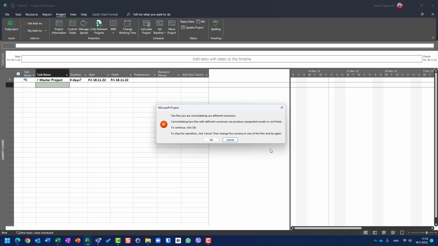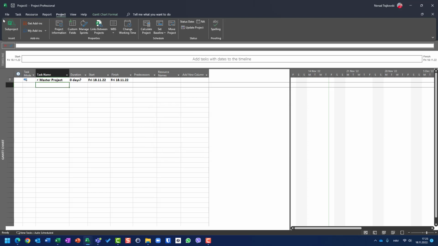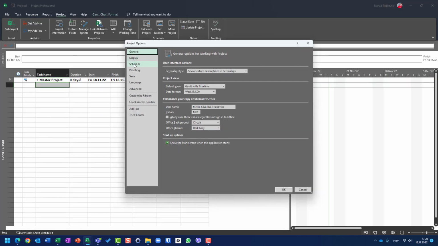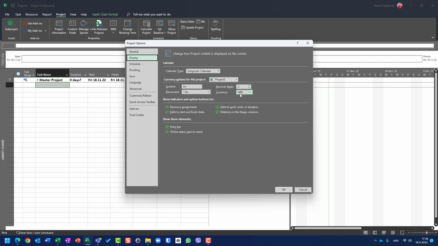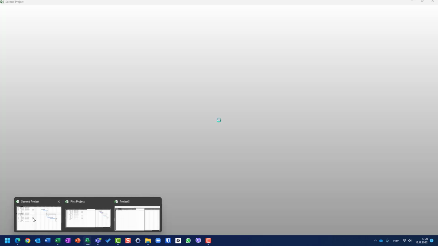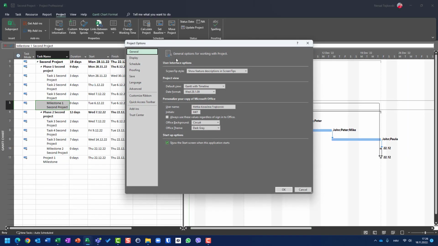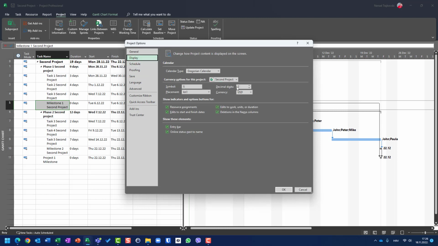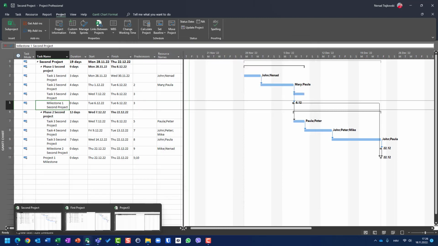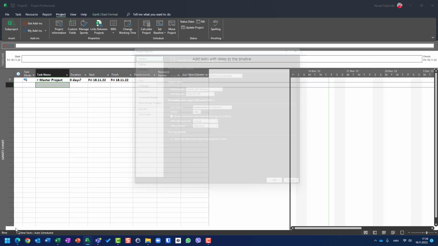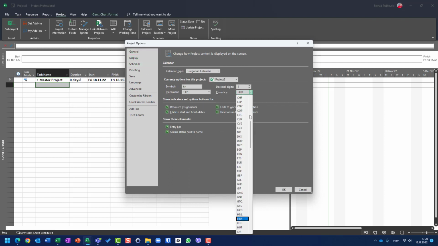So let me cancel this, and let me show you. Here I have in File, Options, Display, Croatian kuna. But in my first and second project, let me show you in the second project, when I go to File, Options, and I go to Schedule, not Display, I have US dollars. So let me change this in my master project. I will go to File, Options, Display, and instead of my local currency, I will use US dollar. So I will not get that error.